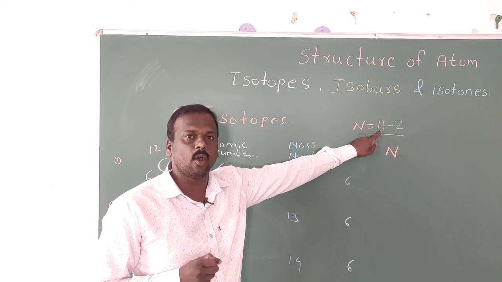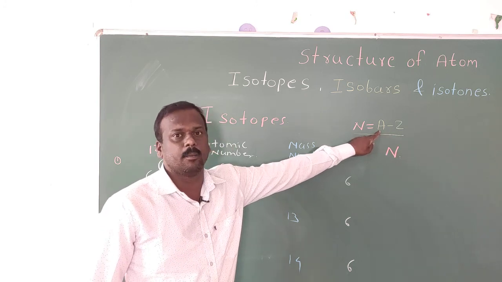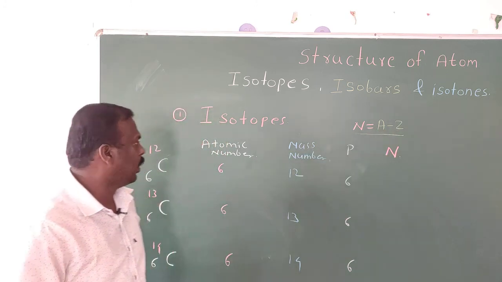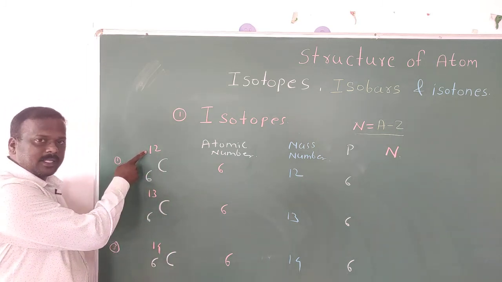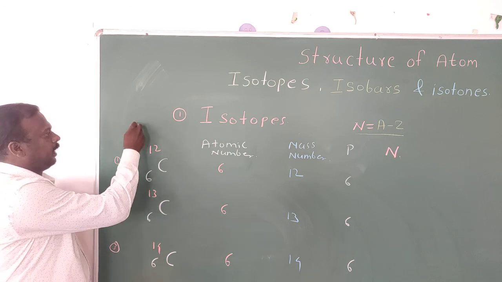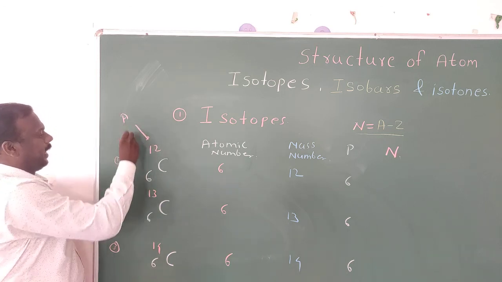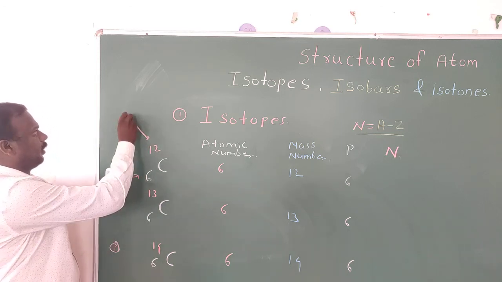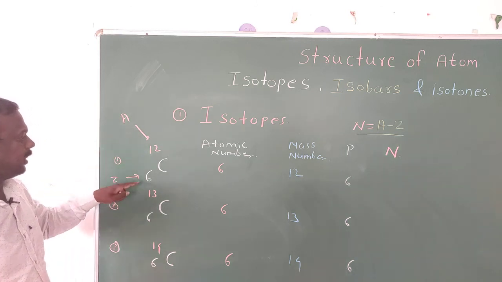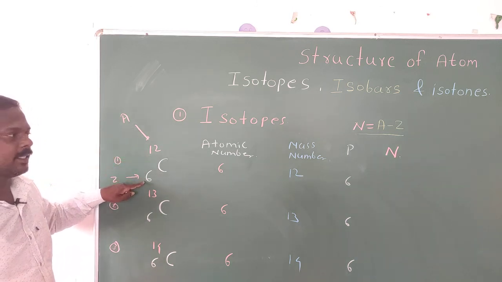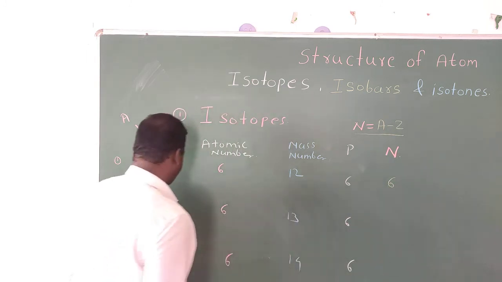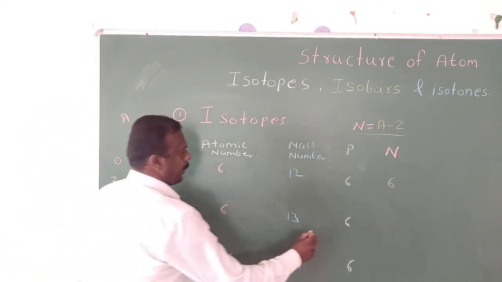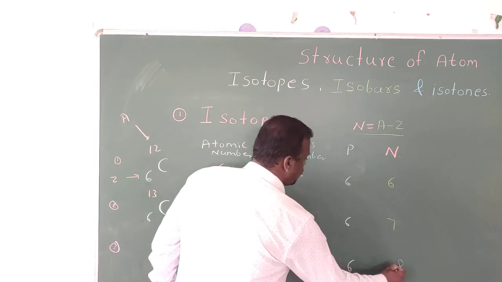Students, what is the meaning of A? A means the mass number and Z means the atomic number. So in the first carbon, how many neutrons? Mass number means A, and atomic number means Z. So subtract A minus Z. So 12 minus 6, the neutron is 6. In the second carbon, the neutron is 7. In the third carbon, the neutron is 8.